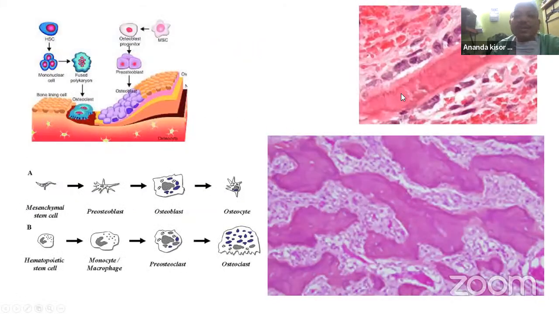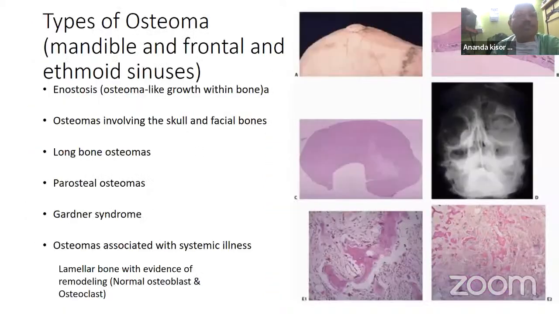So these are the histology. I'm not going to drill into it, because if you write it down, that is the most important. The types of osteoma: so basically, what is the basic osteoma? Osteoma is lamellar bone with evidence of remodeling. That means the normal osteoblast and osteoclast in the midst of osteoid formation is the osteoma.